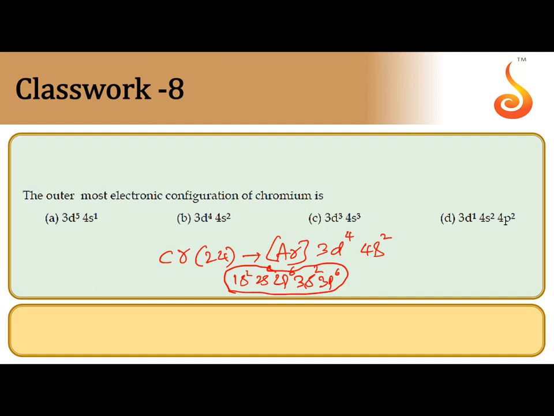But in order to get more stability, one electron jumps into 3d from 4s. It is opposing the Aufbau principle. So 3d5, 4s1 is considered an abnormal electronic configuration since it is not obeying the Aufbau principle. So this is a stable electronic configuration. That is why the chromium configuration is 3d5, 4s1.